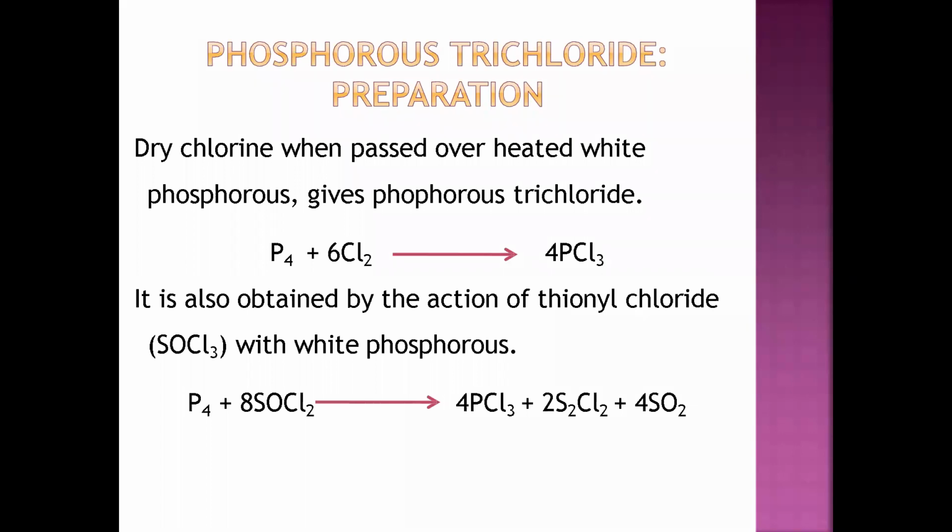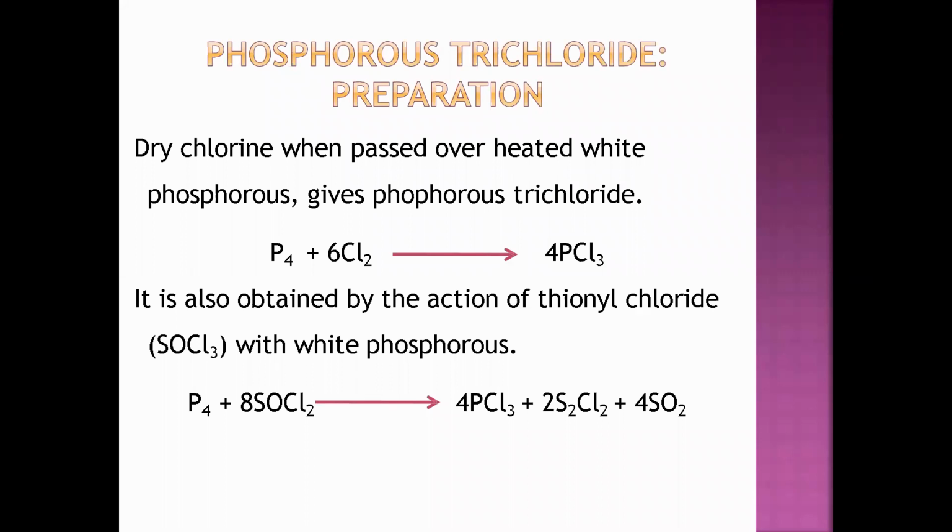When phosphorus reacts with 4 chlorine, we obtain phosphorus tetrachloride. Some other compounds, like phosphorus pentachloride, are also there. So there are many compounds which can be formed when phosphorus reacts with chlorine. Dry chlorine when passed over heated white phosphorus gives phosphorus tetrachloride.